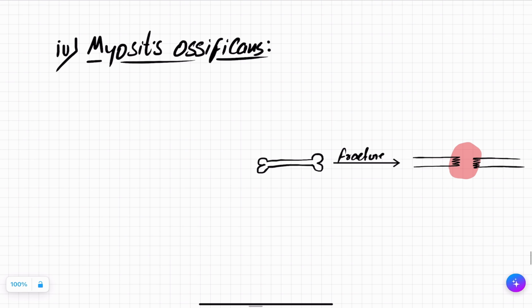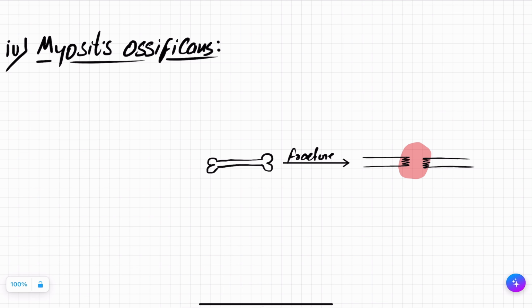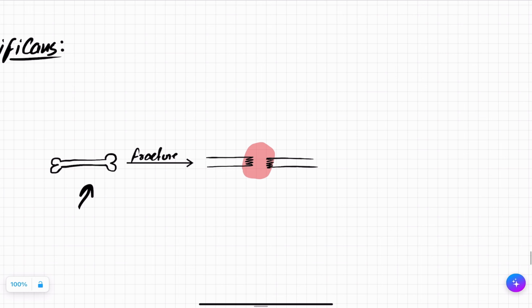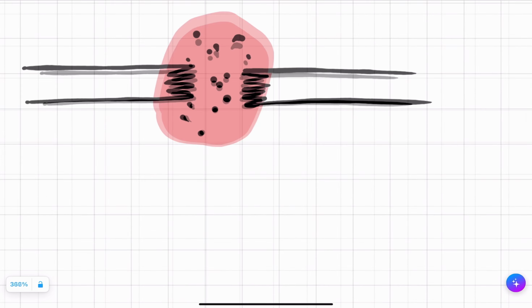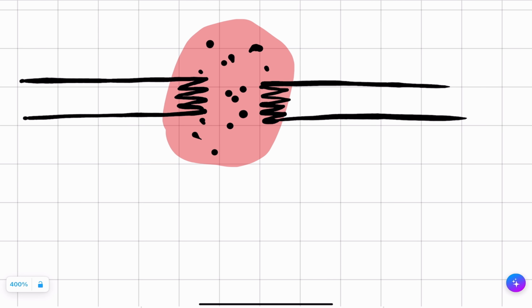Another one is myositis ossificans. Suppose this is your bone. It underwent fracture. Now at the site of fracture, various growth factors will be there, right? There will be cells which are maintaining the bones, dividing and destroying the bone cells: osteoblasts, osteocytes, and osteoclasts.